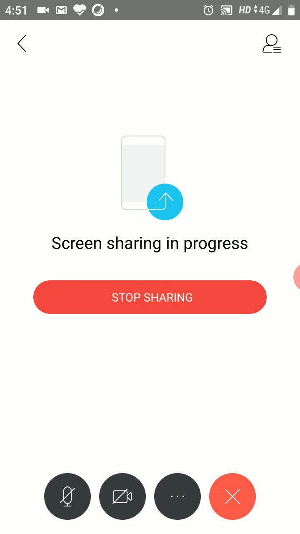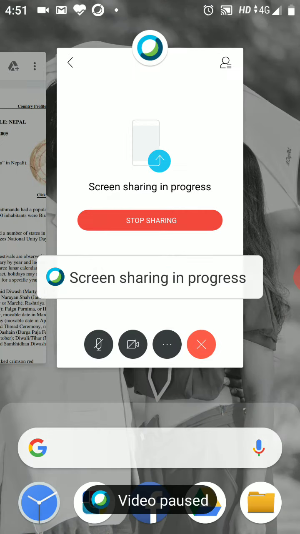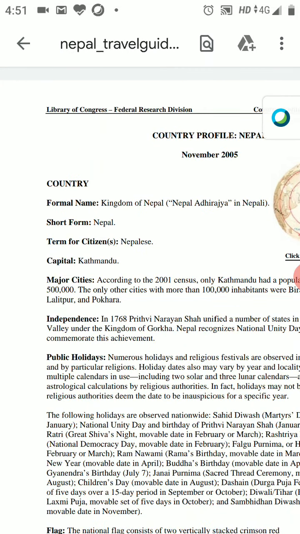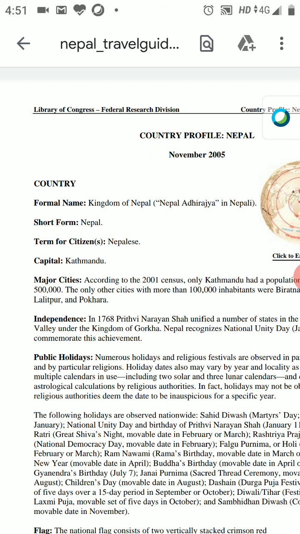So coming back to the PDF file. As I said earlier, Nepal's formal name is Kingdom of Nepal. Now it has turned into a democratic country. According to it, the capital of Nepal is Kathmandu.